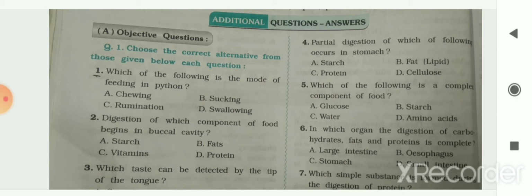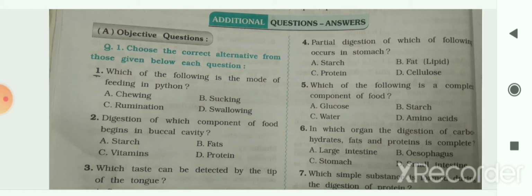In humans, partial digestion of carbohydrates occurs in the buccal cavity, partial digestion of proteins in the stomach, and digestion of carbohydrates, proteins and lipids is completed in the small intestine. By complete digestion, carbohydrates are converted into glucose, fats into fatty acids and glycerol, and protein gets converted into amino acids.